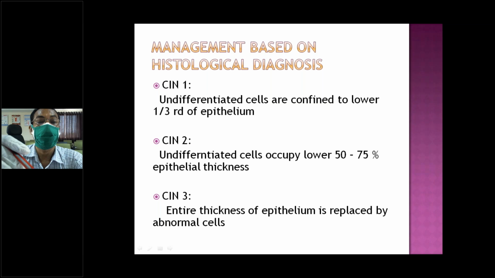Some will regress to normal cell condition, and some will progress, less than 1%. So if the patient only needs follow-up, this patient is only progressing to CIN2, progression of the disease. After that, persistent, progression, regression. These three things are regression, persistent, progressive.